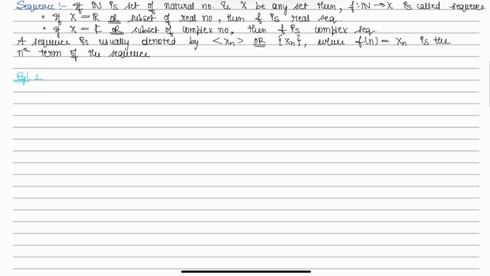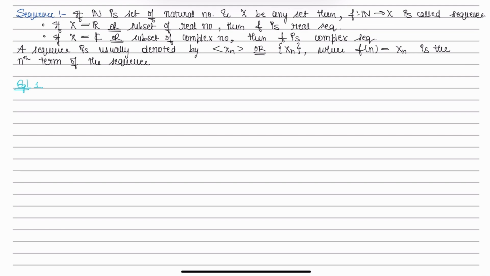Example number 1. The sequence an, where an is equal to n. Now a1 is equal to 1, a2 is equal to 2, a3 is equal to 3, a4 is equal to 4, and so on. Example number 2.